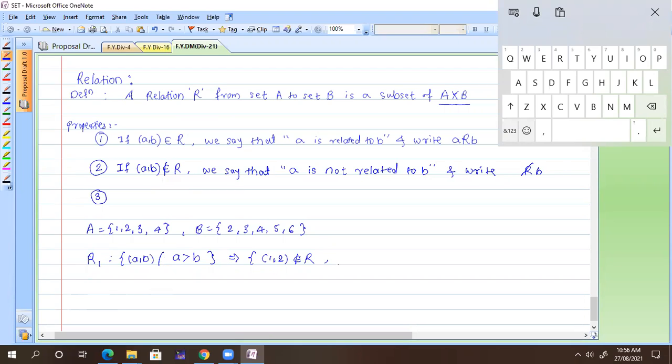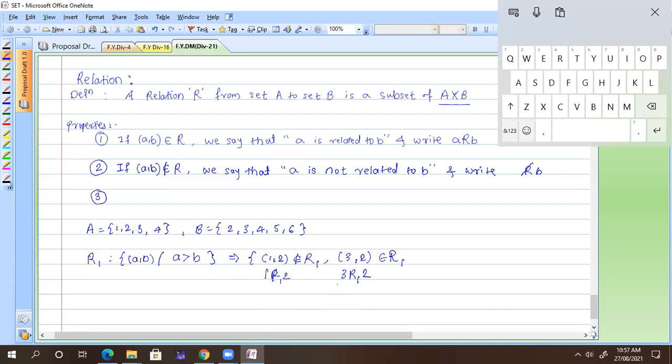Here you have A greater than B, so I can take A value 3 and B value 2, and this belongs to the relation. So 1 is not R1 related to 2, but 3 is R1 related to 2, like that. Got it?